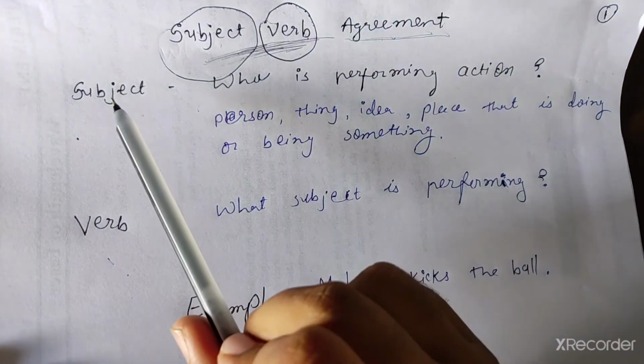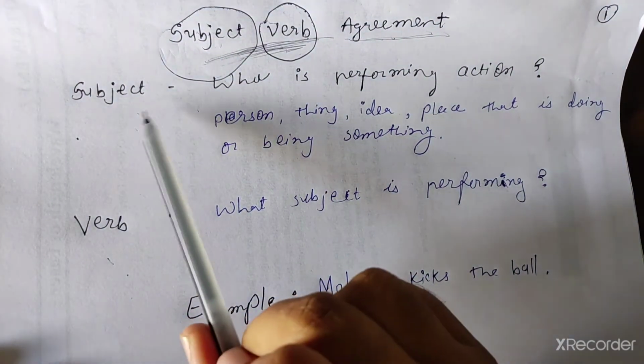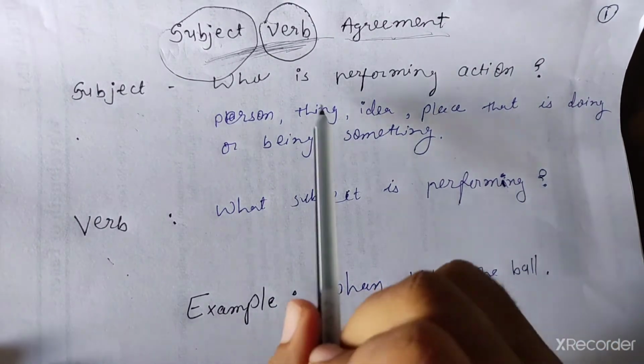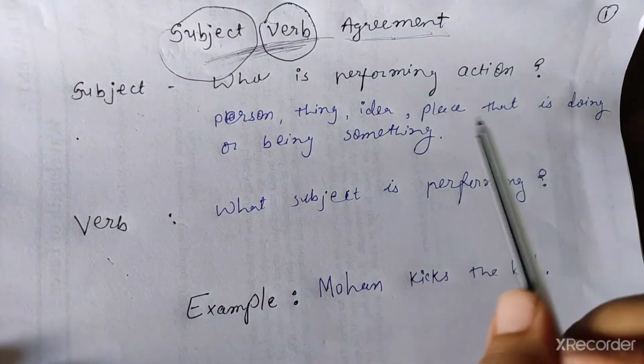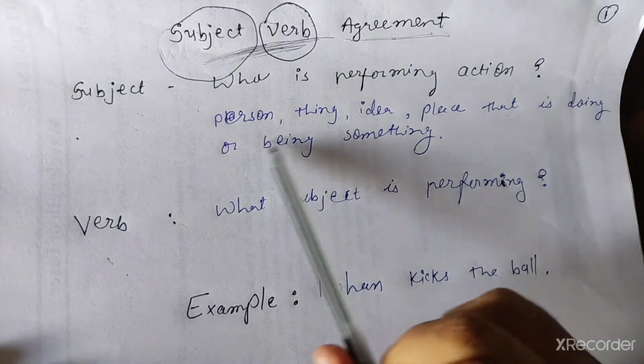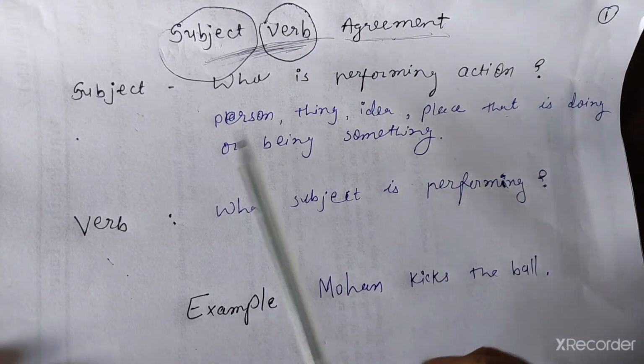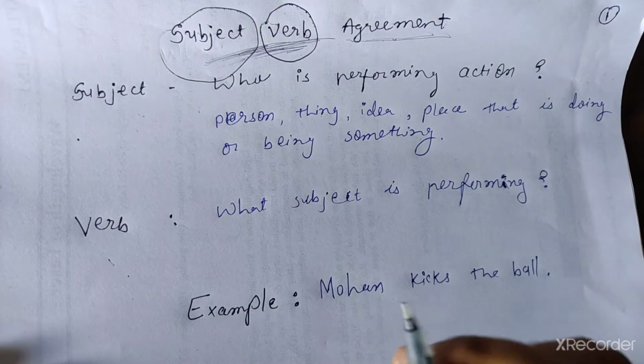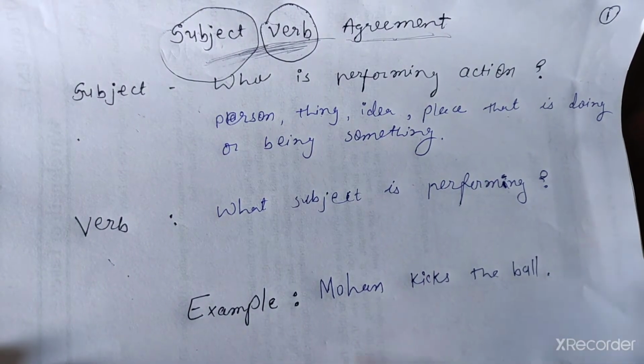So first, what is subject? You know that it is who is performing action, that can be person, thing, idea, place, that is doing or being something. The first thing that comes in a sentence, when you write, that is subject.